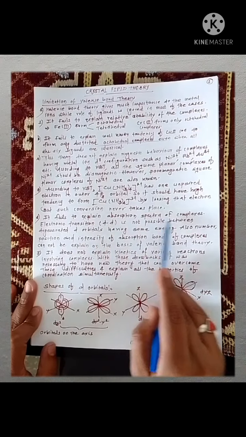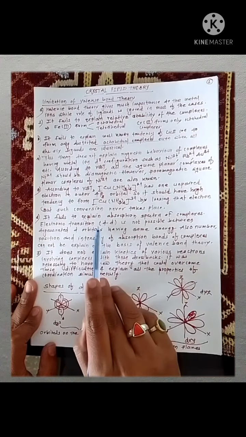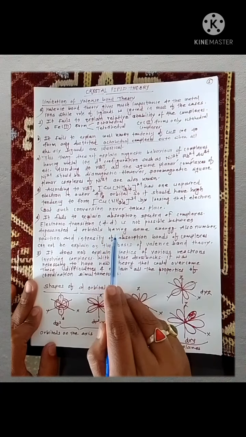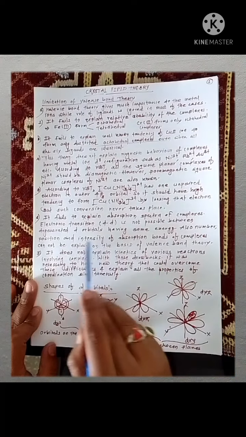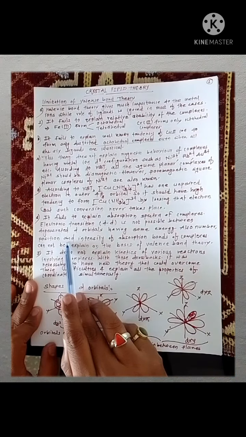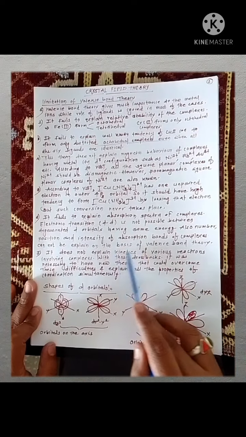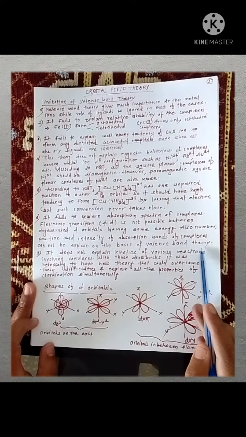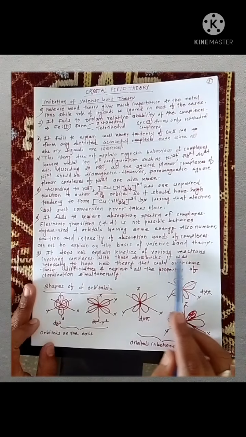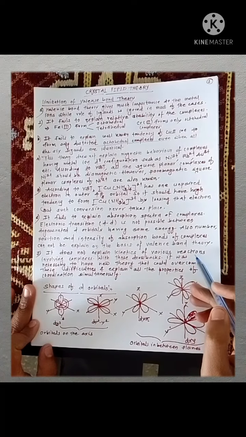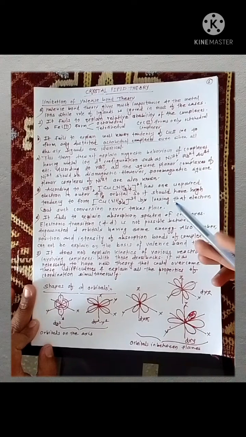It fails to explain the absorption spectra of complexes. Electronic transition, that is d-d transition, is not possible between degenerate d orbitals having the same energy. Also, the number, position and intensity of absorption bands of complexes cannot be explained on the basis of valence bond theory. It does not explain the kinetics of various reactions involving complexes. With these drawbacks, there is a need for a new theory to overcome all these drawbacks of valence bond theory.